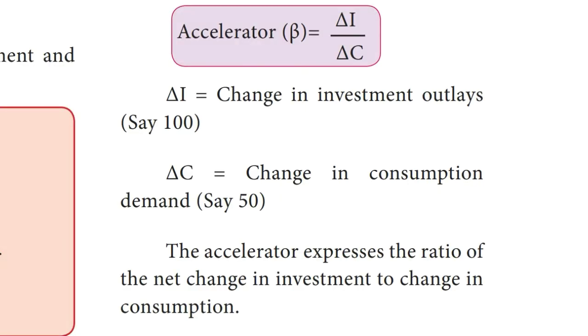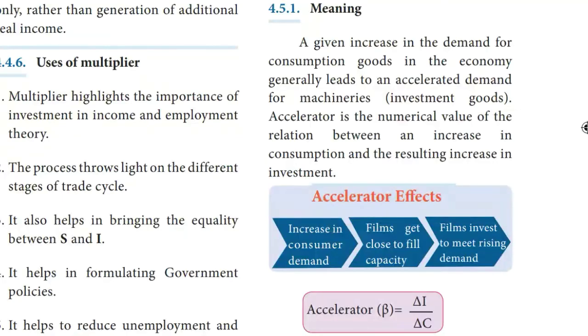Formula for accelerator: accelerator is equal to delta I by delta C. Delta I means change in investment outlays, say 100 crores. Delta C refers to change in consumption demand, say 50 crores. The accelerator expresses the ratio of that net change in investment to change in consumption.